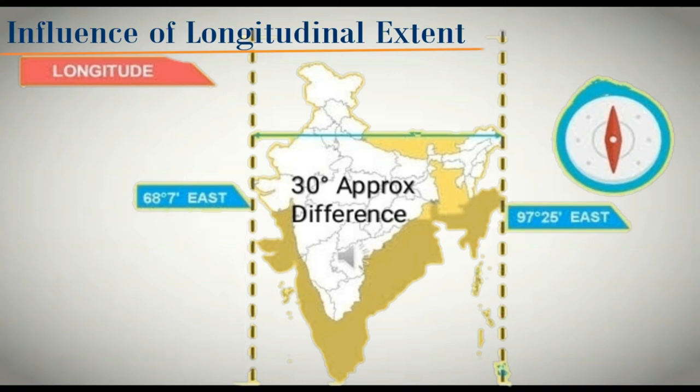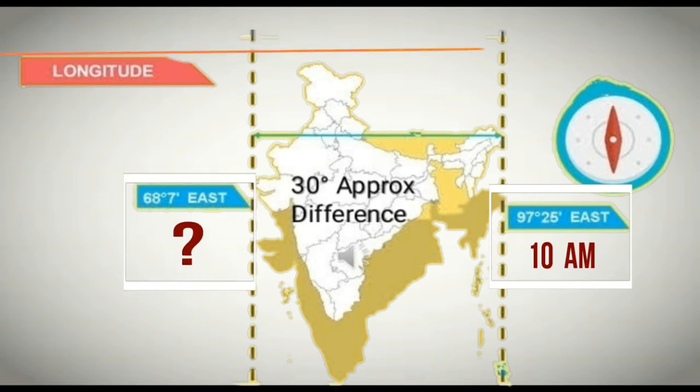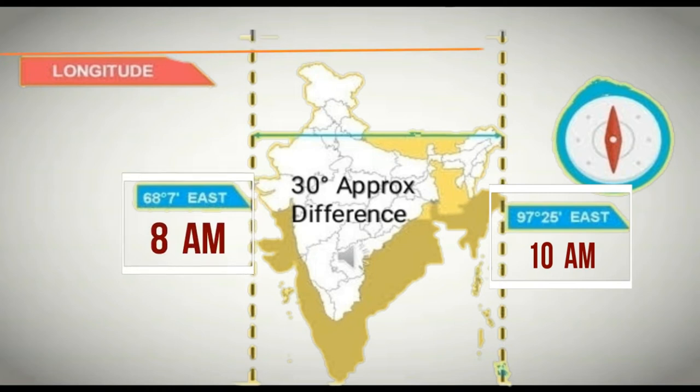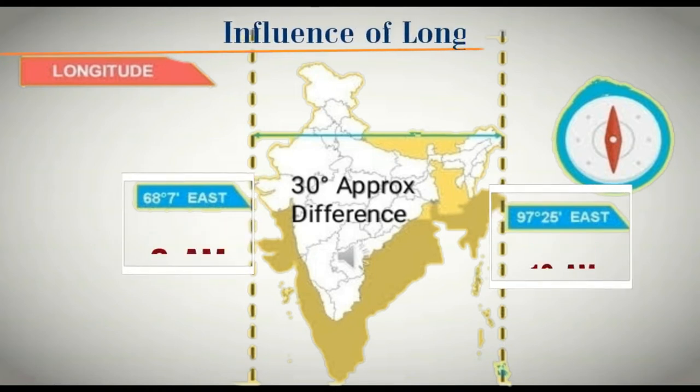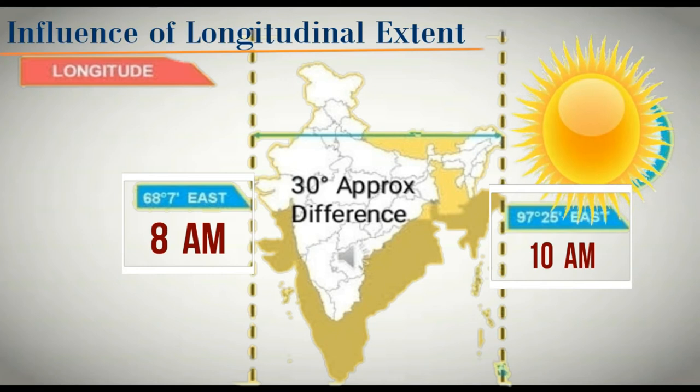Now what is the meaning here? Suppose in Arunachal Pradesh it is 10 o'clock right now in the morning, 10 am you can say. So what will be the time at Gujarat? It will be 8 am. So that is the difference of 2 hours between the time of Arunachal Pradesh and Gujarat. Now my point is, suppose here we have 10 am, so here it could be 12 also. Why have I used only 8 am? So remember, the reason is because the sun will rise first in the eastern part and then it will come to the western part.